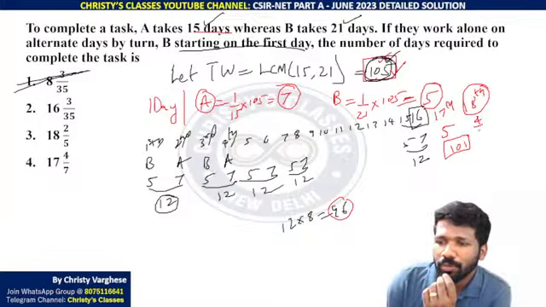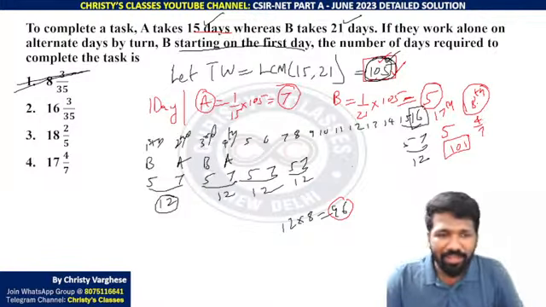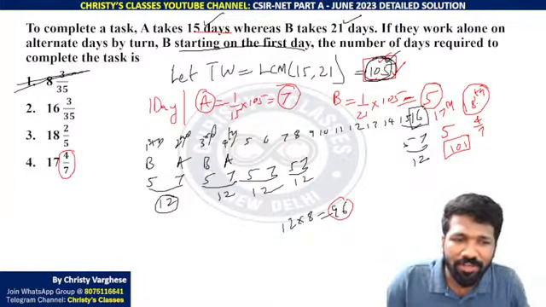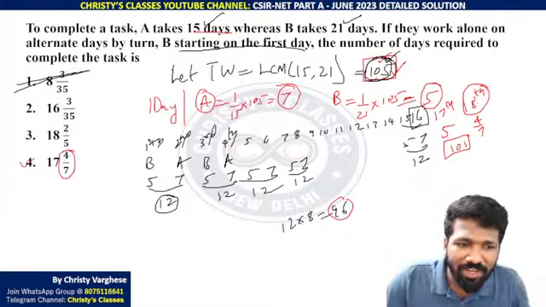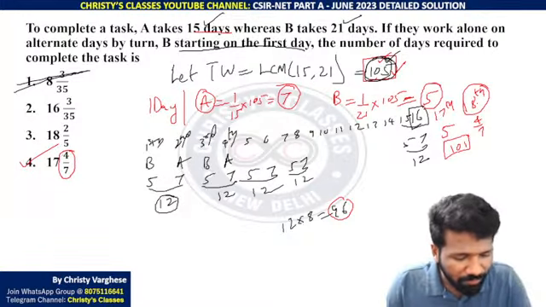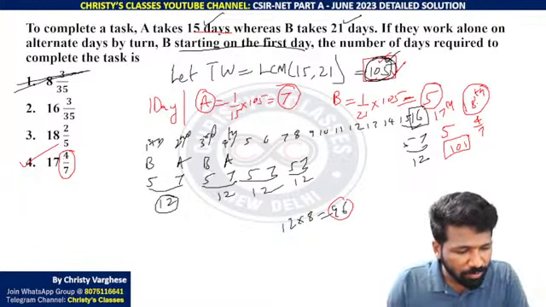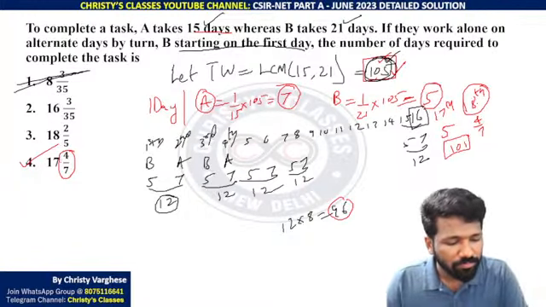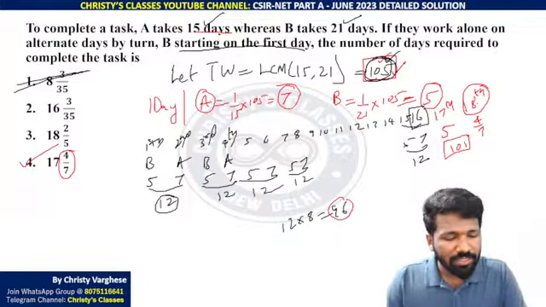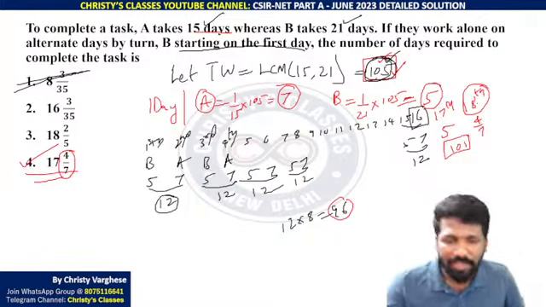That means 4 out of 7 of a day is enough. That means 17 days and 4 by 7. Don't worry about that 4 out of 7; the only option between 17 and 18 is option 4. That's what I told: using options you can simplify the last 1 or 2 steps. All of you clear? Please respond. So we can say that option 4, 17 and 4 by 7, is the answer.